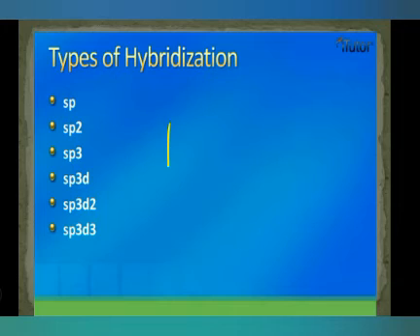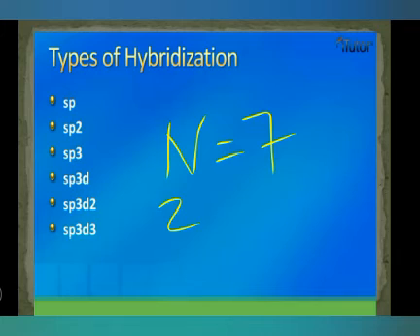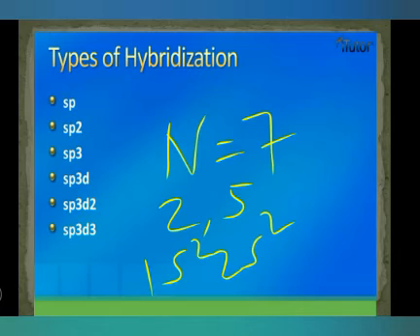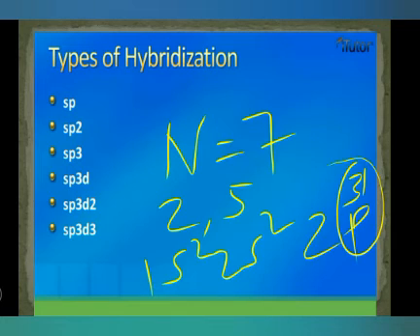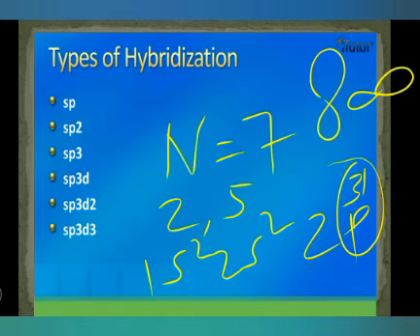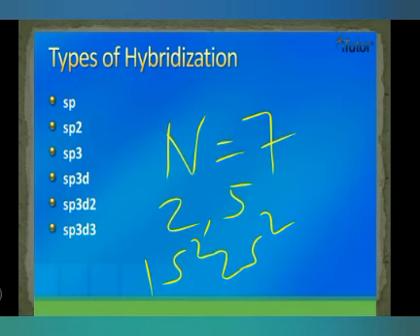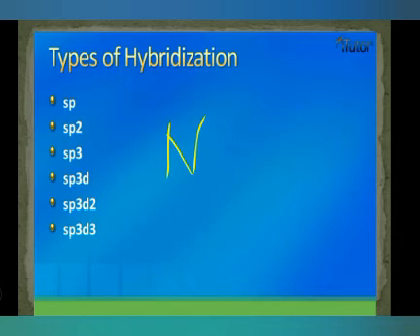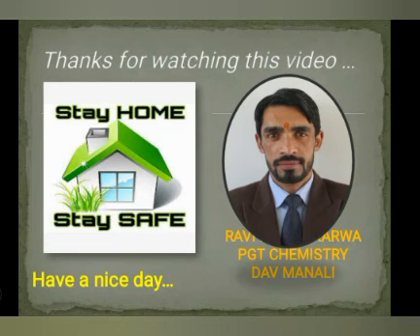Suppose if I talk about nitrogen, you know very well nitrogen is 7, with configuration 2 and 5. So it means 1s2, 2s2, and 2p3, as you did in the second chapter. When it is p3, it means that one electron is in x, the second is in y and the third one is in z. So in this way these three electrons can be distributed. So we come to know what p1, p2 and p3 are. So this is all for today.